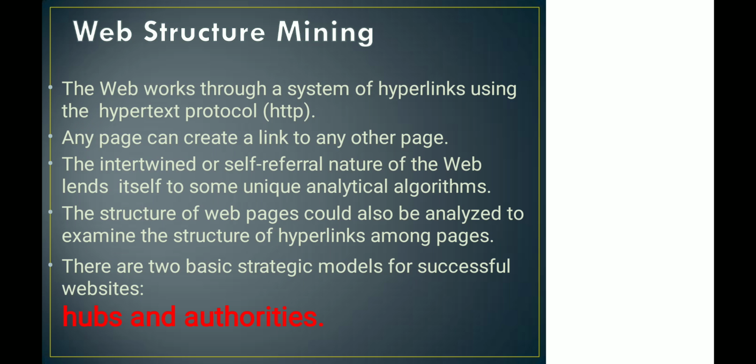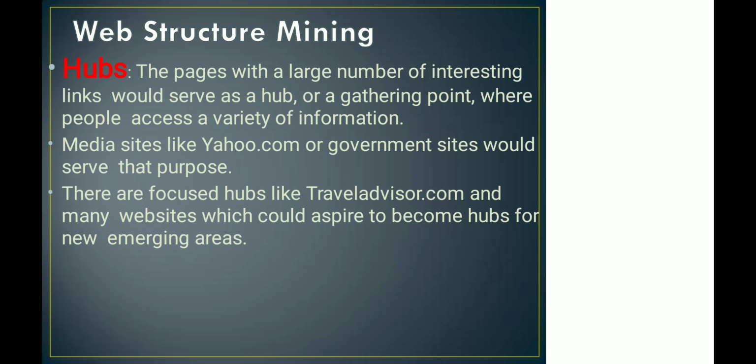Okay, a hub is also called a gathering point, right? So yahoo.com or other government sites are hubs. Then the second point is authorities. What are authorities? Ultimately, people gravitate towards pages that provide the most complete and authoritative information on a particular subject. So that is called authorities. So we have hubs and authorities for web structure mining, right?